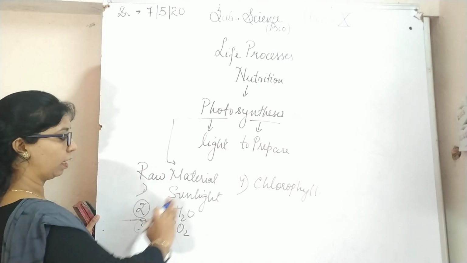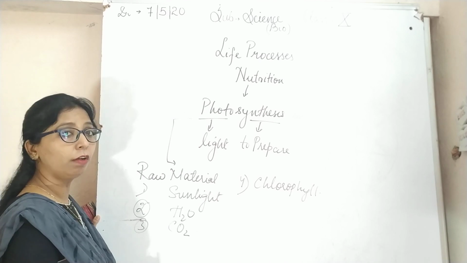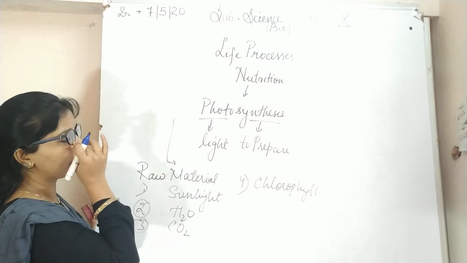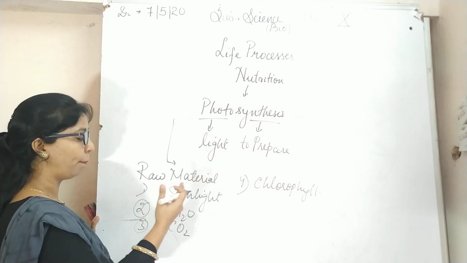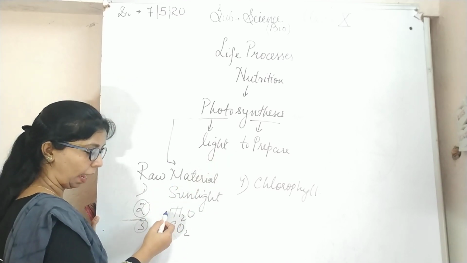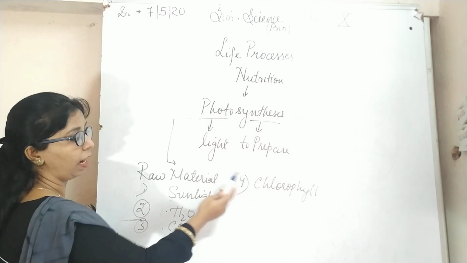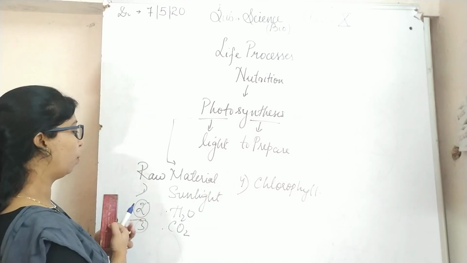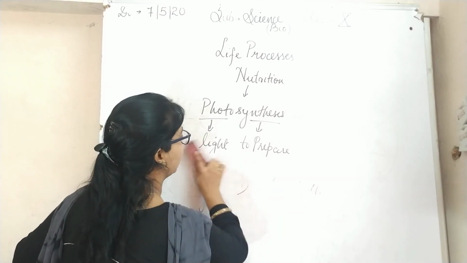These are the raw materials essential for photosynthesis. Or we can say photosynthesis is the process in which the plant uses water and carbon dioxide in the presence of sunlight and chlorophyll to prepare food. That is photosynthesis.